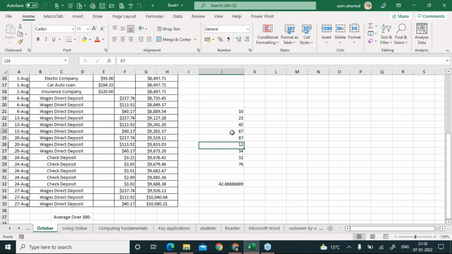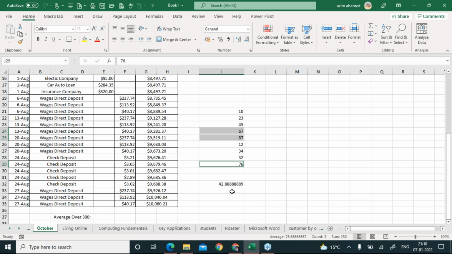For example, this one, and this one. Only these three numbers which the value is more than 50. So now I want to calculate the average of only these three numbers. Am I right, everybody? Okay, perfect. So it means in this situation, I'm giving a condition.